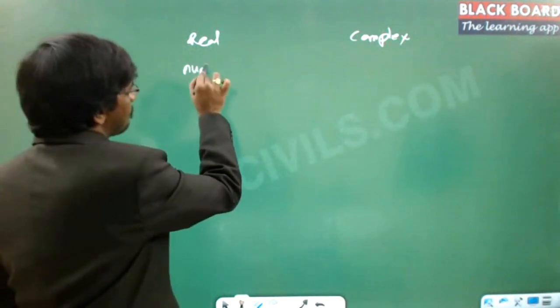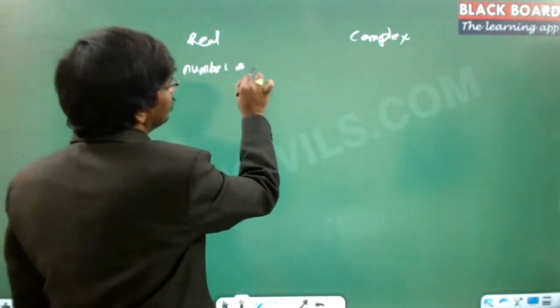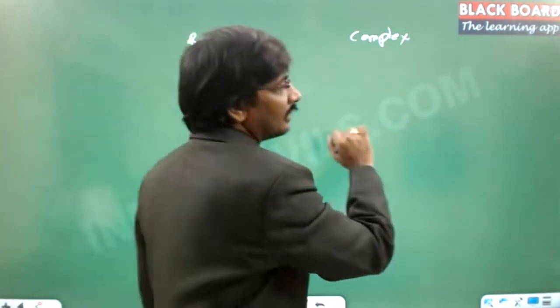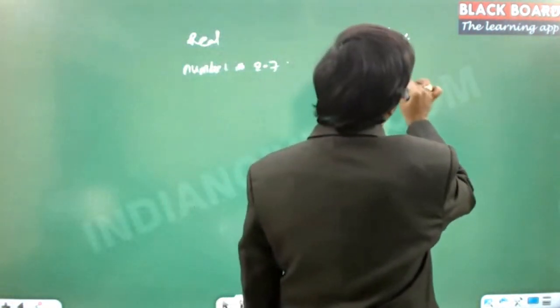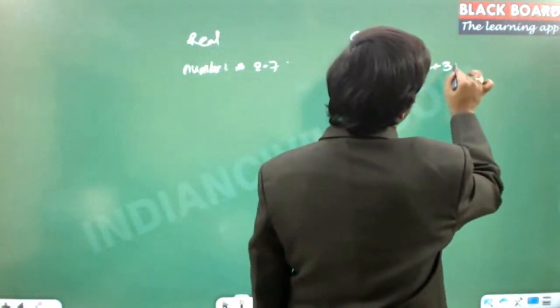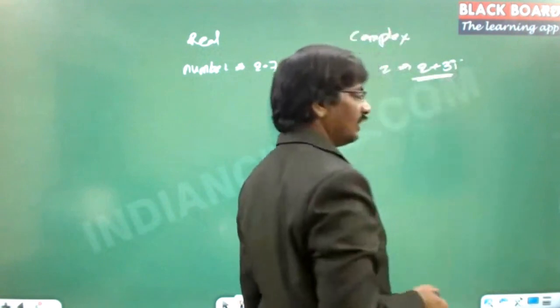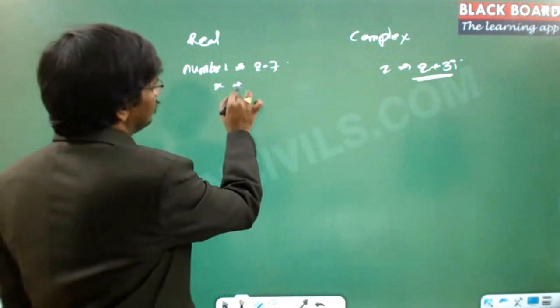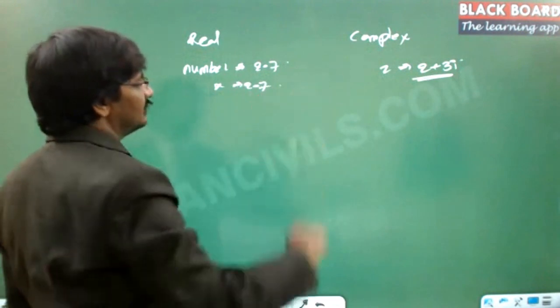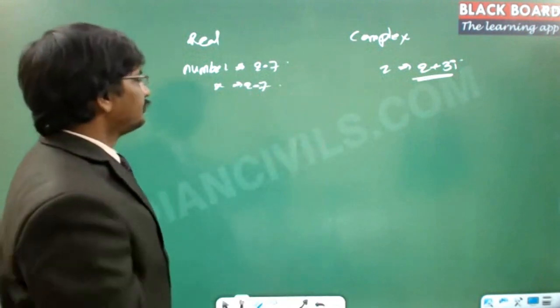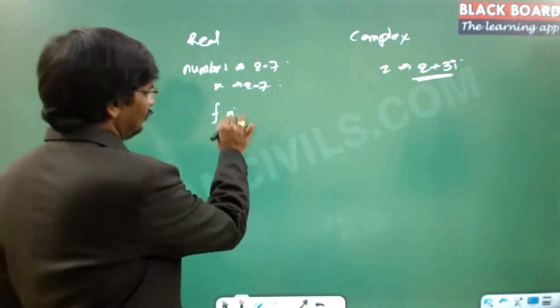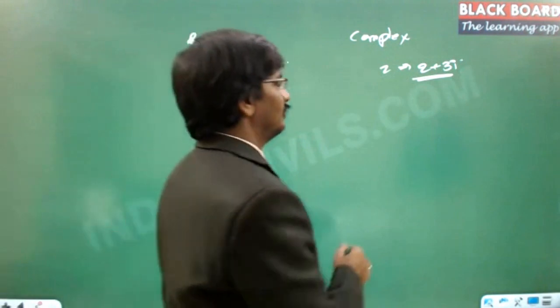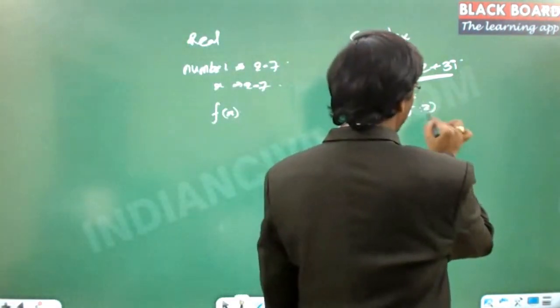So, there will be a number which is a real number. The number is simply any number, and here, a complex number, usually represented with z, so 2 plus 3i. And obviously, there is a variable that is going to be associated. So this is x is equal to 2.7, and there z is equal to 2 plus 3i. And same is the case, f of x we will be defining, and here also f of z we will be defining.